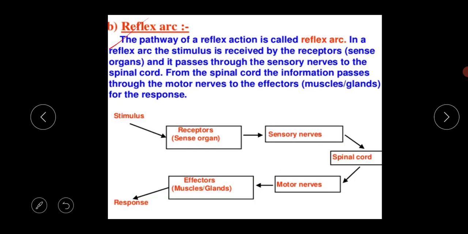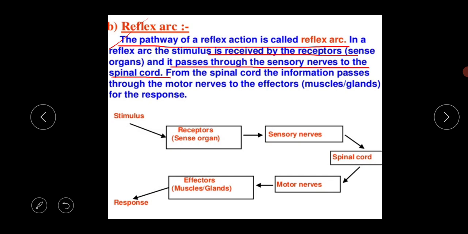The next point is the reflex arc. The pathway of a reflex action is called the reflex arc. I am repeating again, the pathway of the reflex action is called the reflex arc. In a reflex arc the stimulus is received by the receptor, the sense organ, and it passes through the sensory nerves to the spinal cord. This reflex arc is related with the spinal cord, not the brain.